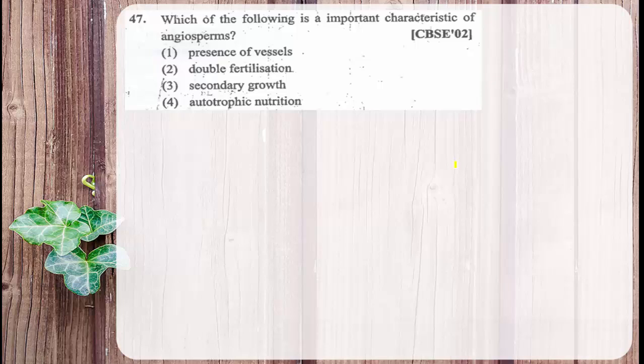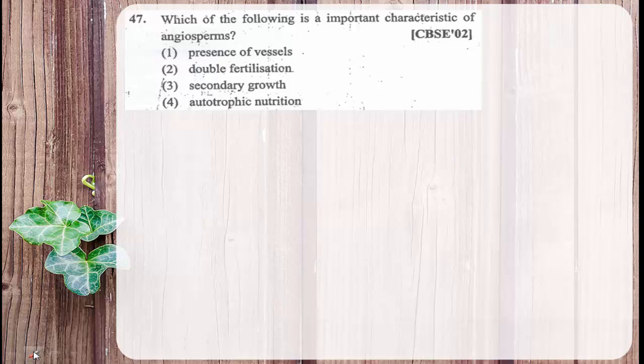Then secondary growth. Gymnosperms also show secondary growth. Autotrophic nutrition. Algae are autotrophic in nature. Other members of the plant kingdom such as bryophytes, pteridophytes and gymnosperms are also autotrophic in nature. Autotrophic means able to synthesize its own food. When the same character is shown by other members, this is not the unique character.